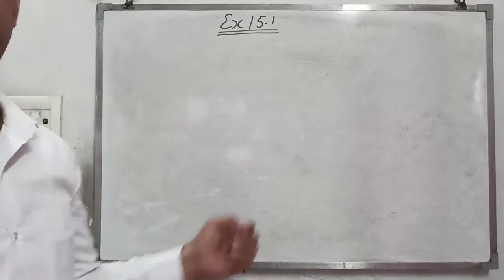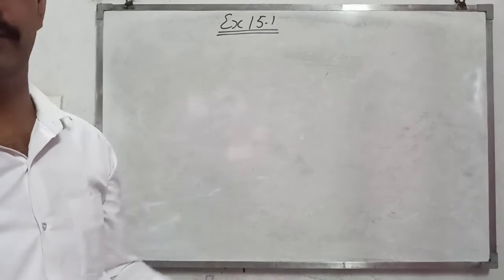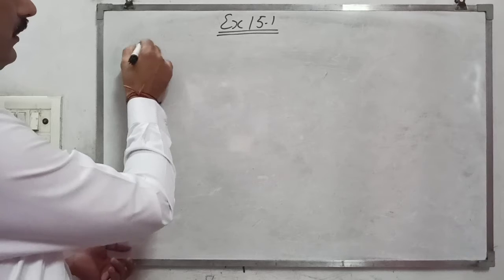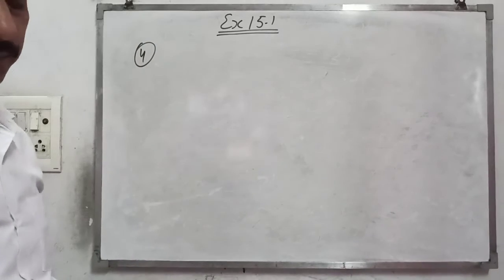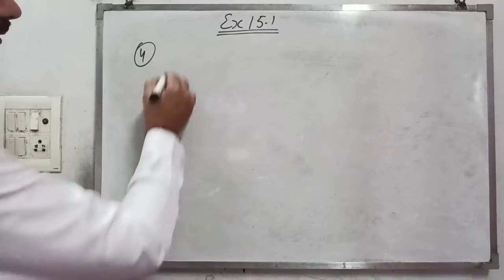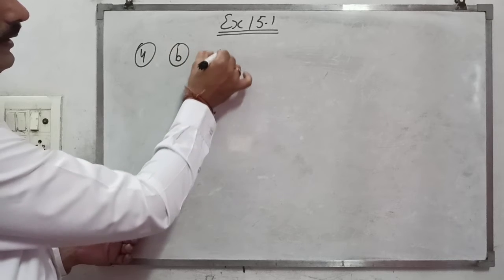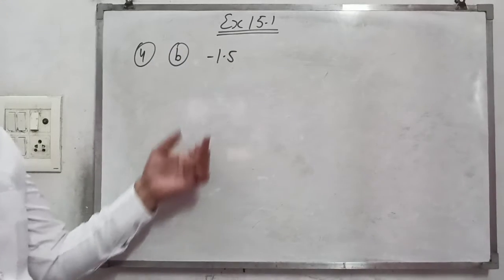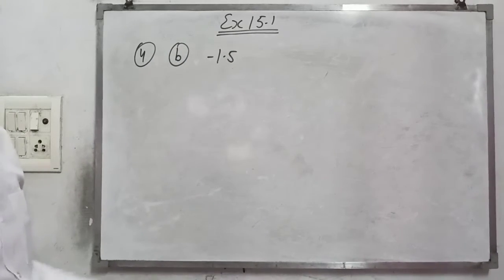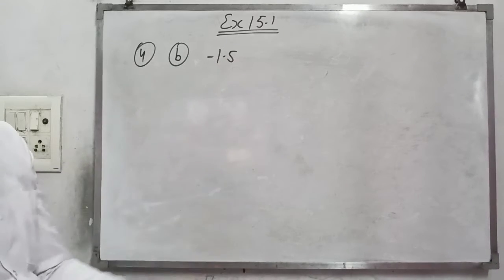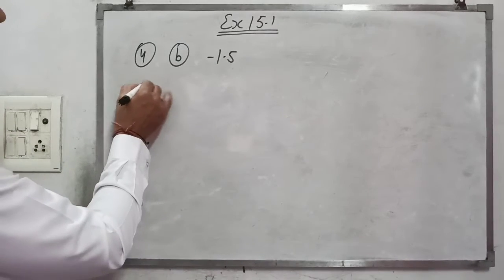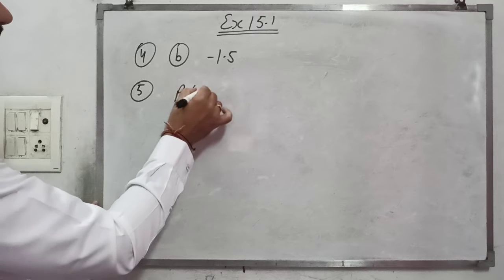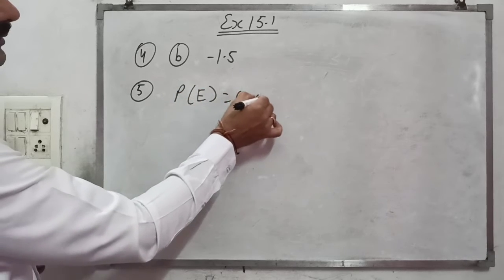Hello students, today we start exercise 15.1. Question number 4: four options are given, and we need the one which is not a probability. Option B, that is minus 1.5, because probability does not lie in the negative, so minus 1.5 is not a probability.